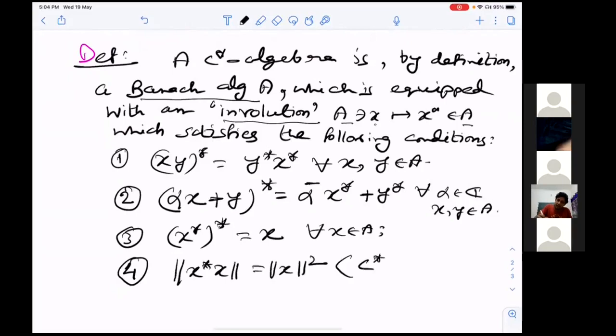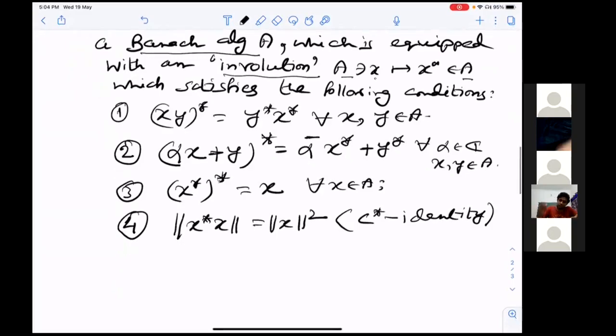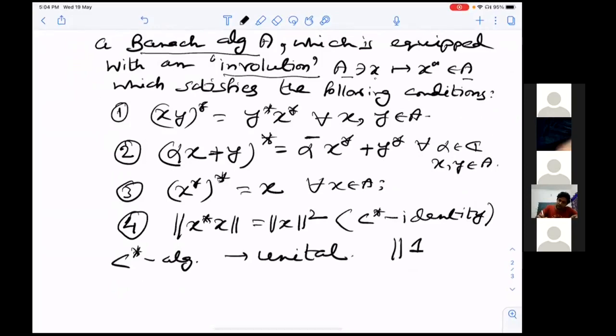This is called the C-star identity. In this lecture, all C-star algebras I will assume to be unital, and you may know that the norm of 1 star is also the same as 1.